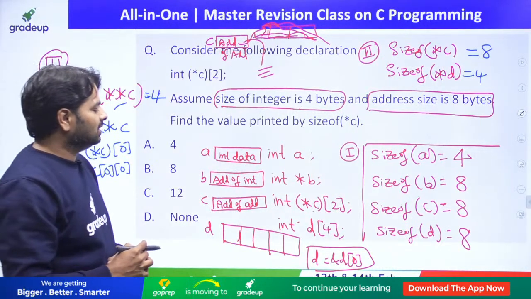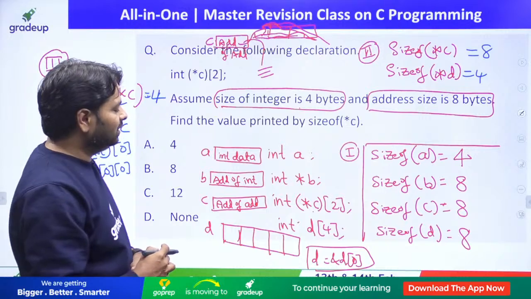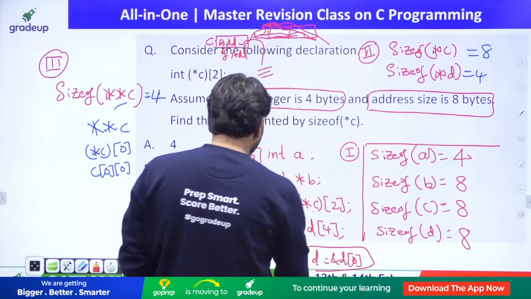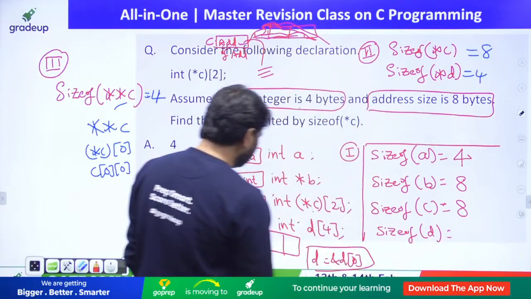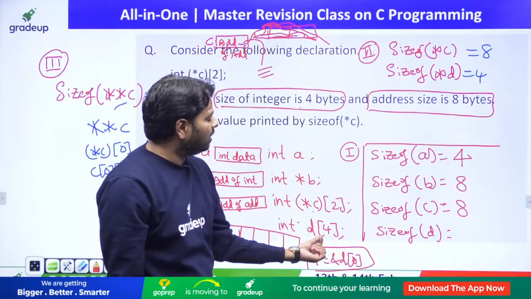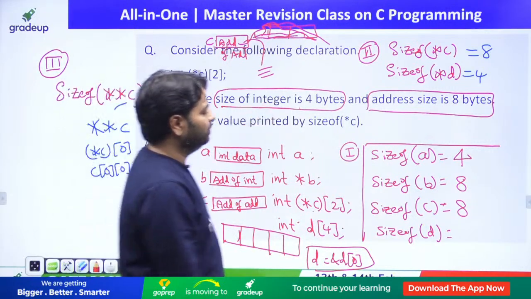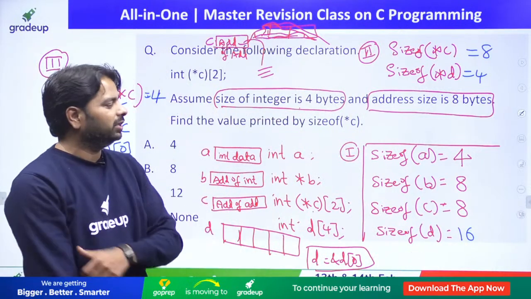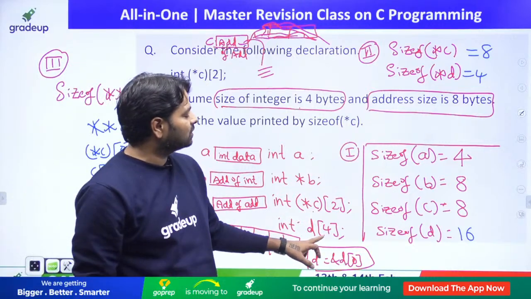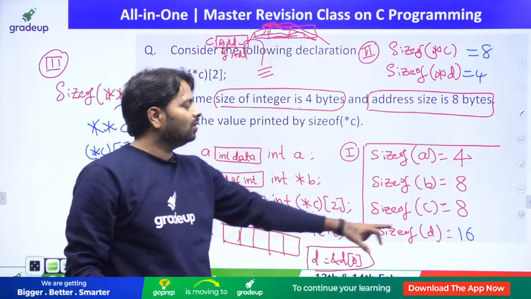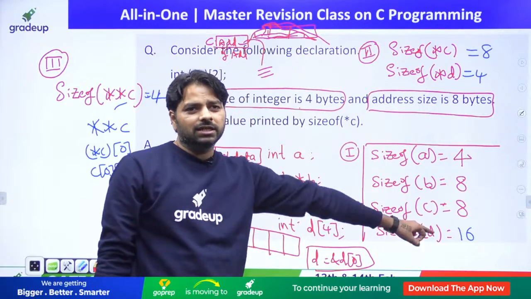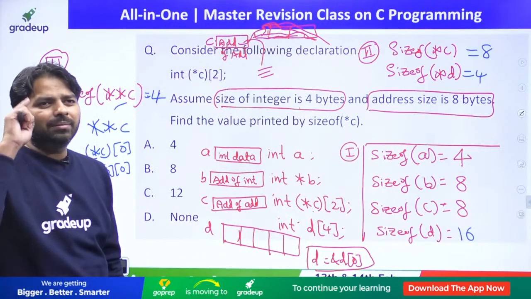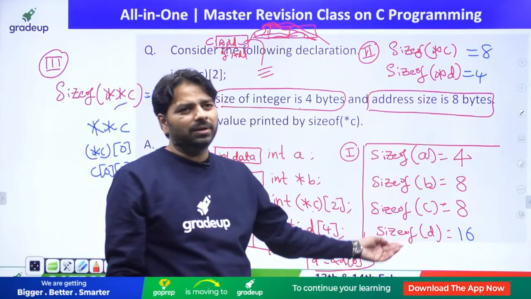sizeof(d). Did I write anywhere sizeof(d)? Sorry, d. Why did I write 8? Alright, d is an array of 4 integers. Calculate 4 into 4, 16. I didn't look at d properly, I just assumed it is a pointer, but that was wrong. sizeof(d): d is going to have 4 integers. 4 into 4 how much? 16. It was right. 4, 8, 8, 16. Sometimes my mind also works slowly.